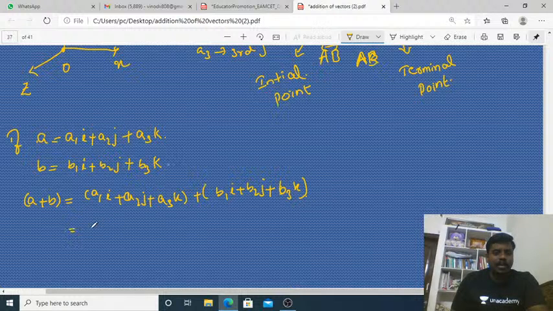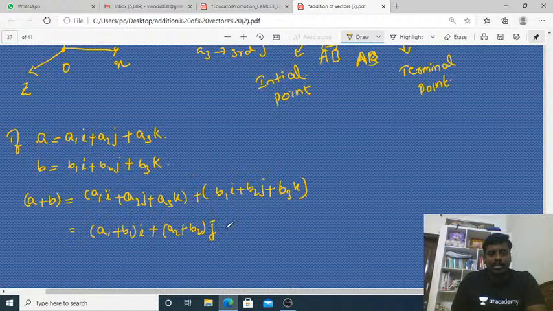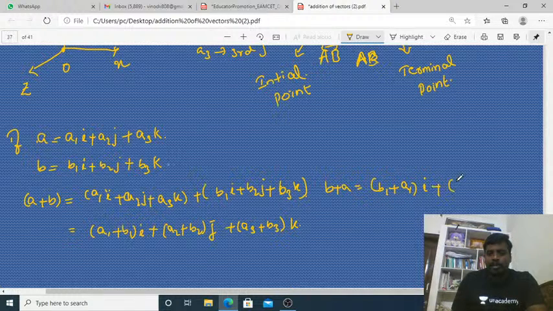Now we take the summation of the two vectors with respect to the corresponding components, that is i with i, j with j, k with k. That means (A1 plus B1) into i plus (A2 plus B2) into j plus (A3 plus B3) into k. This is A plus B. Suppose you find B plus A, it is (B1 plus A1) into i plus (B2 plus A2) into j plus (B3 plus A3) into k.